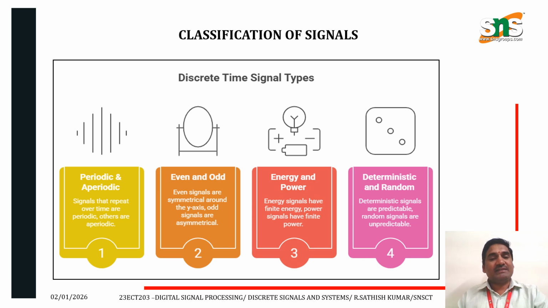Right? Next one, these are the classification of signals. Discrete time signals can be classified into periodic and aperiodic, even and odd, energy and power, deterministic and random. Periodic means if it repeats at regular intervals, it is called periodic. Even signal and odd signal are said to be symmetric and anti-symmetric signals. Energy and power signals have finite energy and power. Deterministic signals can be represented by mathematical representation.